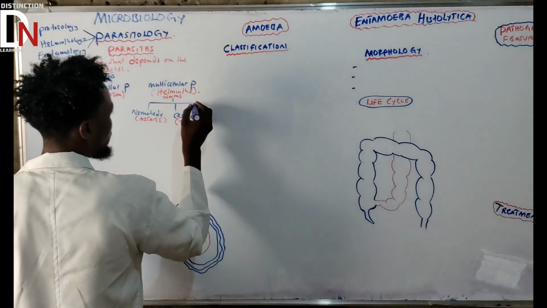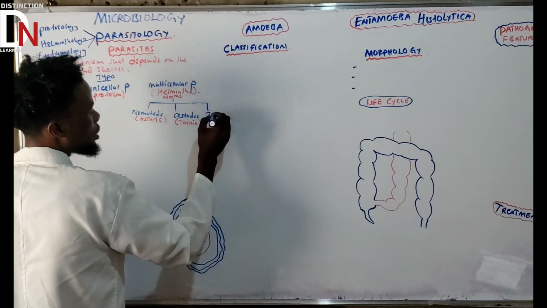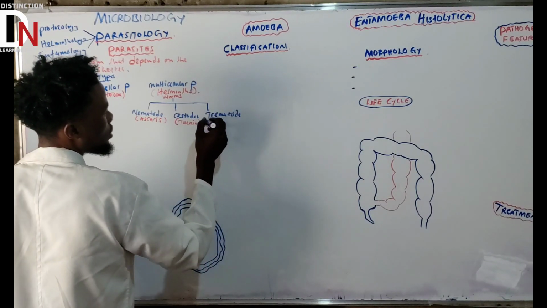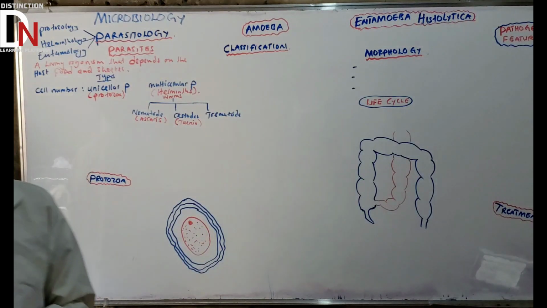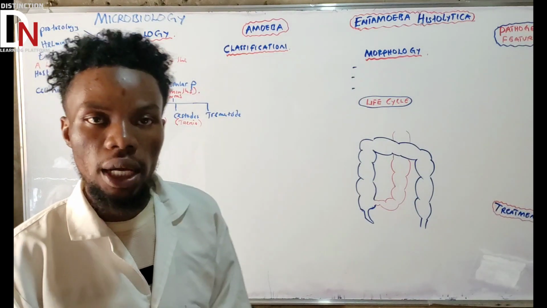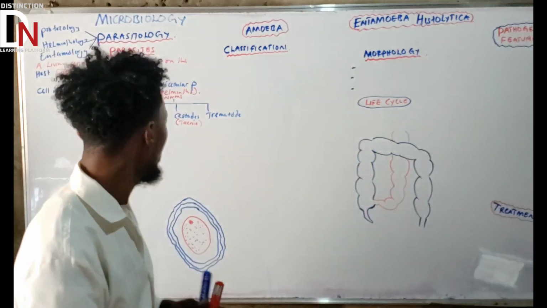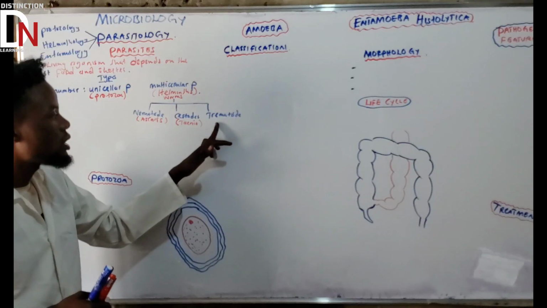What else? The last one is trematode. Trematode is the last one. What could be a good example of a trematode? Since here we're saying Ascaris, Taenia, then what about the trematode?